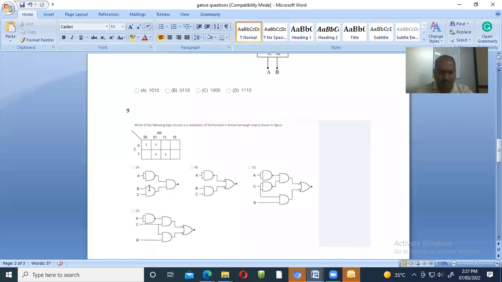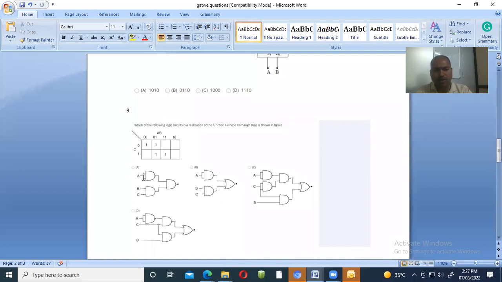See this, which type of gate is this? Tell me which type of gate this is: NOT, AND, OR, NAND, NOR, XOR, XNOR? Anyone please tell me which type of gate this is? See, basically this is a NAND type of gate, because this is an AND gate and we have connected the bar, that's why it is a NAND type of gate.